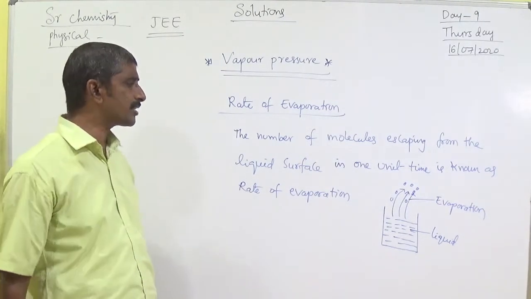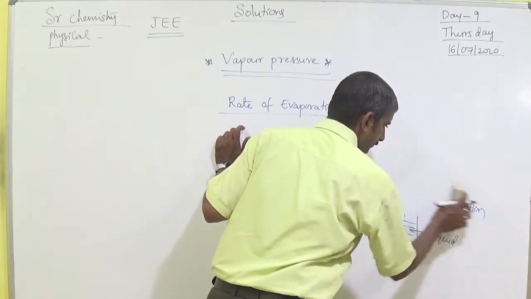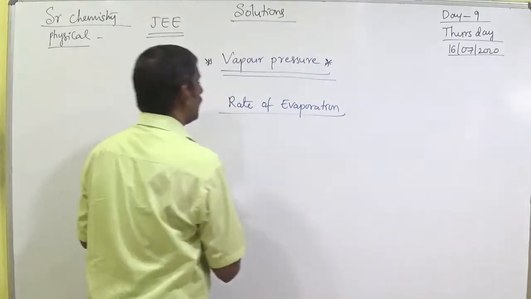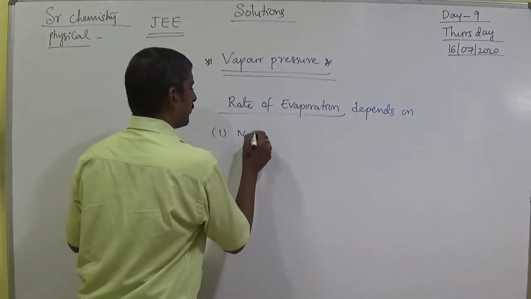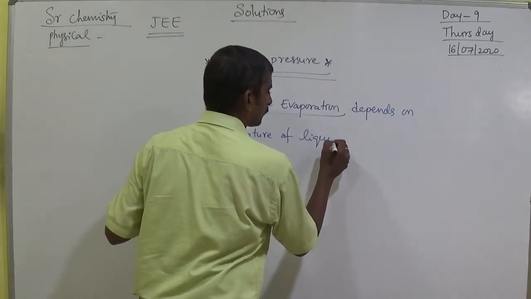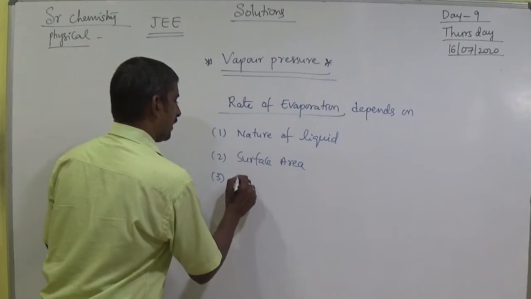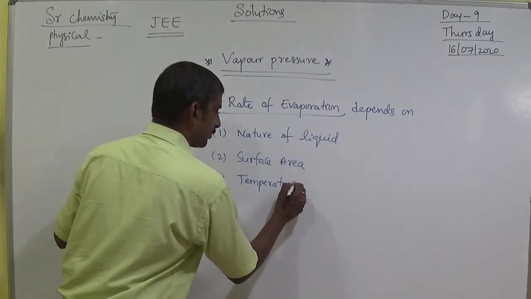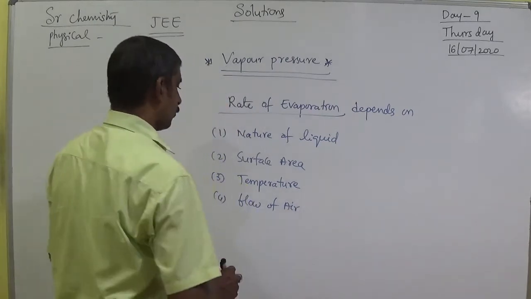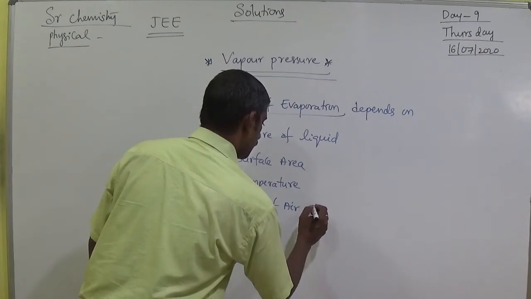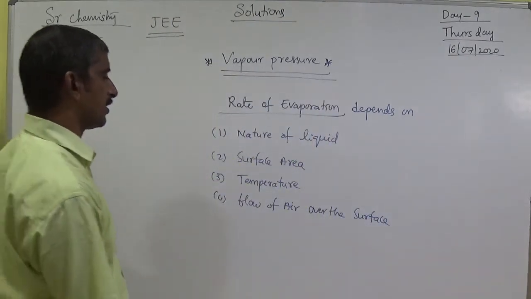Okay, next, rate of evaporation depends on first the nature of liquid, second surface area, third temperature, and the fourth one is flow of air over the surface.